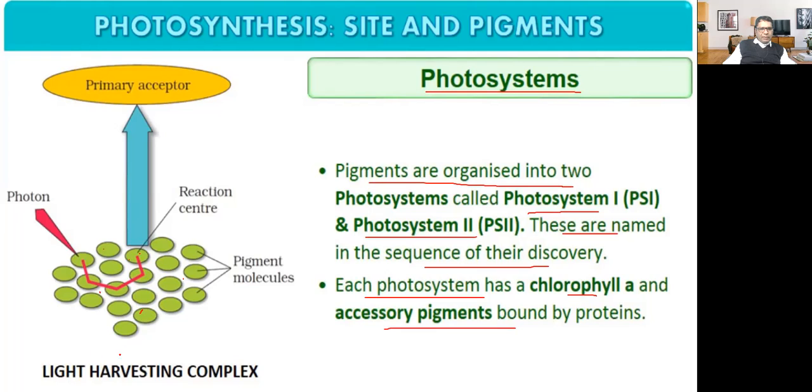So this is one complex, the light harvesting complex, LHC. Sometimes a question will come, what do you mean by LHC? LHC stands for light harvesting complex. Sunlight is made up of photons. Photons are absorbed by chlorophylls. If there is a photon, it means energy, so this molecule is getting energy. The electron will get excited. Then there are electron acceptors, called primary acceptors.